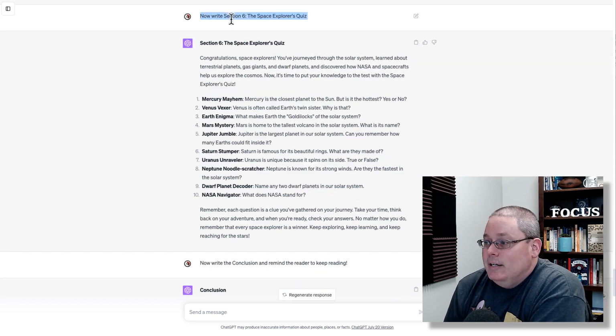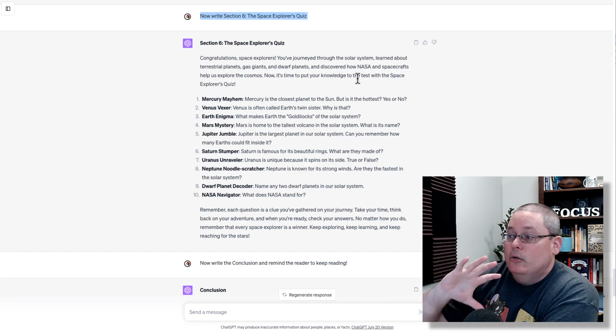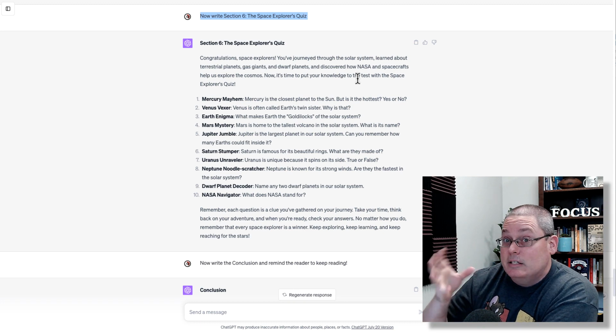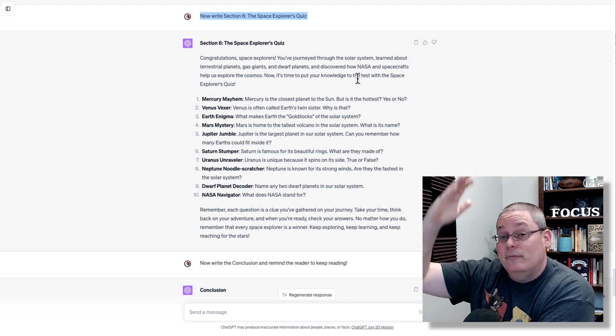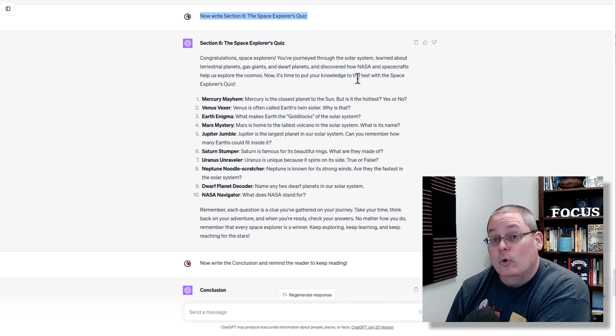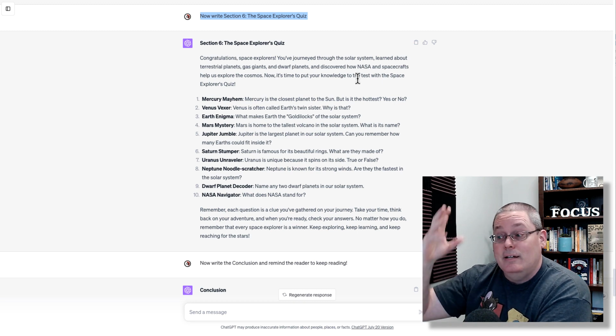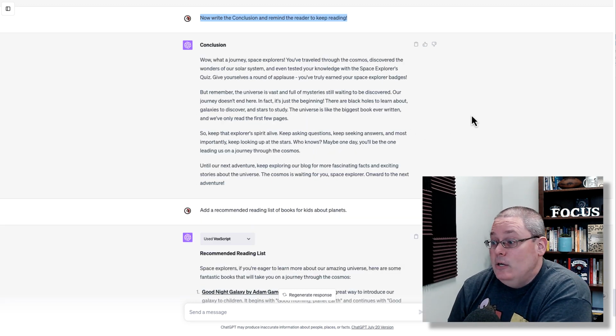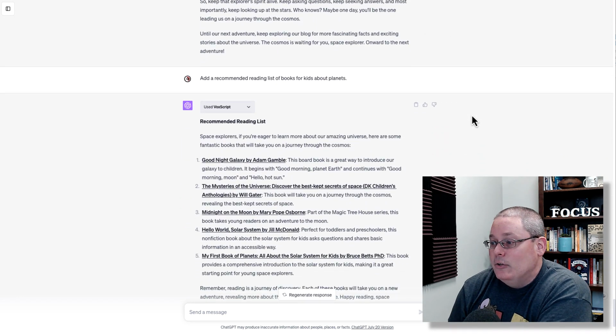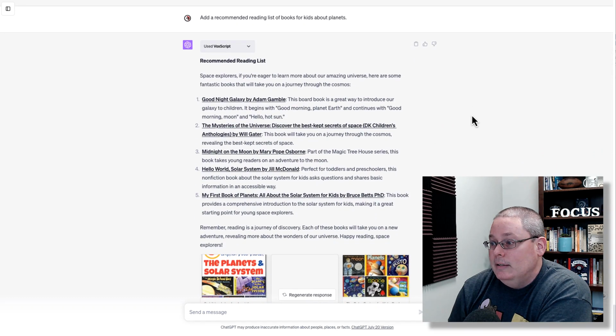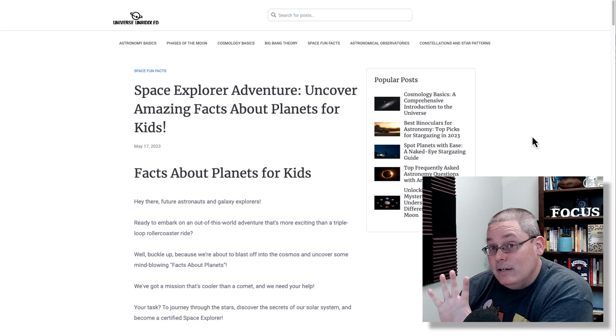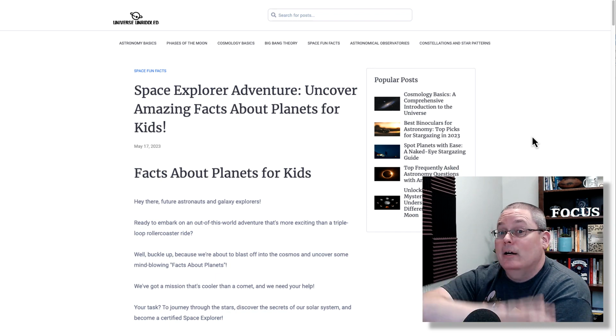And then section 6 is where it really got interesting. This is where we created a Space Explorer quiz based upon all the fun facts that ChatGPT had given us and listed in our blog post. Then I had ChatGPT write a conclusion, and then I created a recommended reading list here at the end. And now here is what that blog post looks like compared to what it was before.